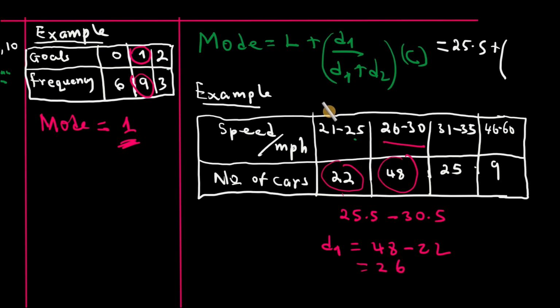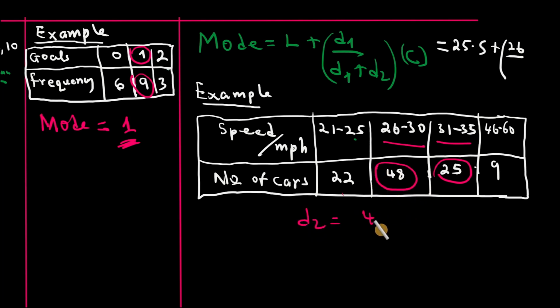So in the place of D1, I'll put 26, over D1 plus D2. D2 is the difference between the frequency of the modal class and the frequency of the adjacent upper class. The adjacent upper class is the class to the right next to the modal class. It is this class, and the frequency is 25, and that of the modal class is 48. So D2 is equal to 48 minus 25, which is 23. So here I'll have 26, which is D1, plus 23, which is D2.